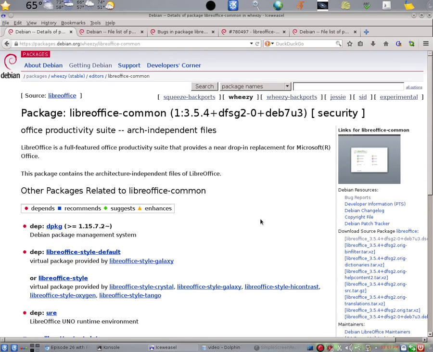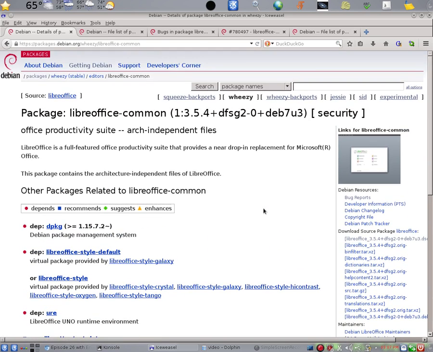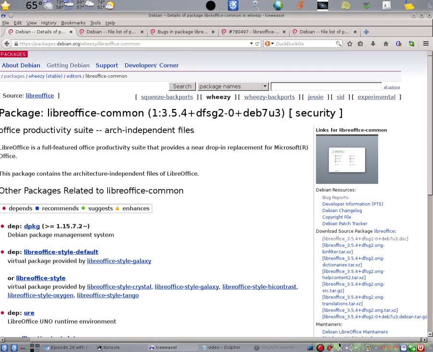Now let us notice that for the old version, the description on Debian packages doesn't give us the URL for the deb file, but it does give us the URL for the DSC file.